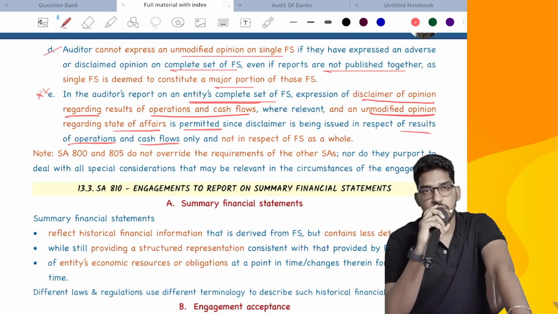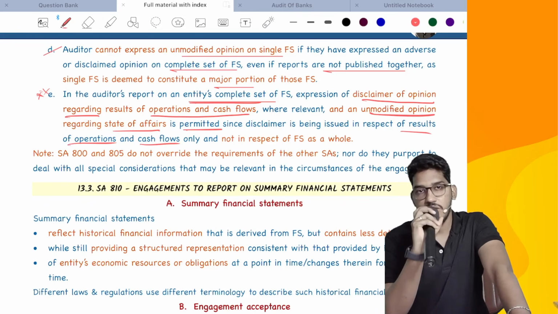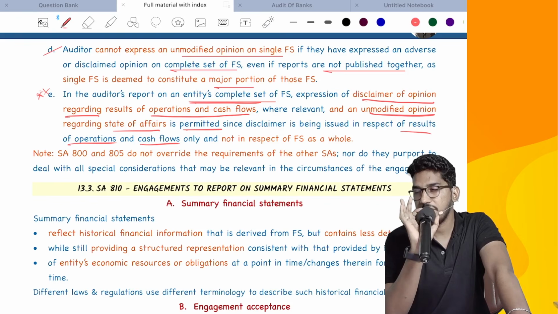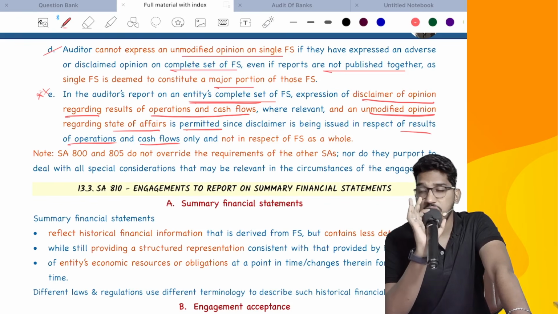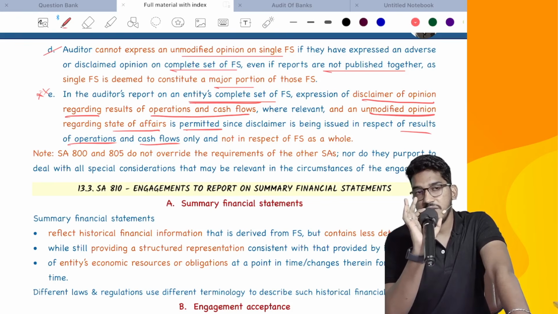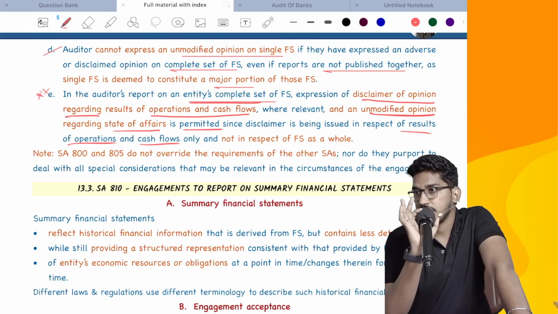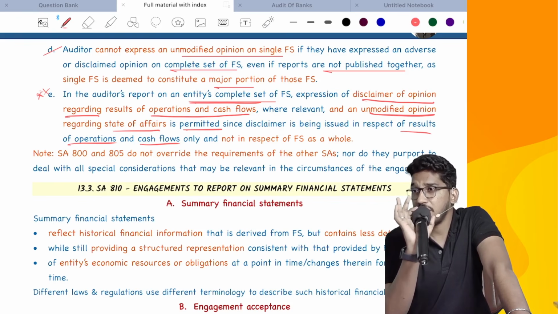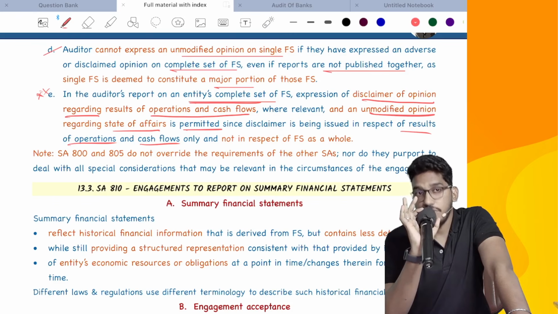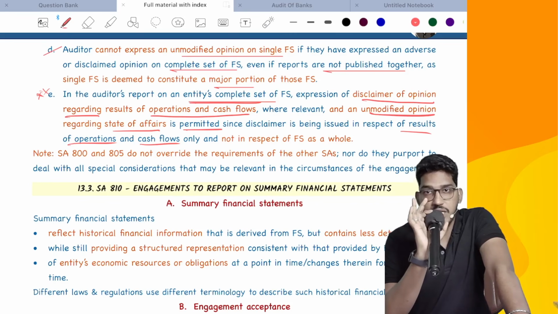So in one case, the main auditor gave a disclaimer of opinion. Why? Because he was unable to obtain evidence regarding operations, that is, regarding P&L items. He was also unable to obtain evidence regarding cash flow. That's why he gave a disclaimer of opinion. In that case, what they have told is, if you are only asked to conduct audit of the balance sheet and you want to give an unmodified opinion, you can give it if you are satisfied. Why? Because the main auditor gave disclaimer only because he was unable to obtain evidence regarding cash flows and P&L items. If you are asked to conduct audit of only a single financial statement, that is the balance sheet only, and if you are satisfied with everything on the balance sheet, you can give an unmodified opinion on it.